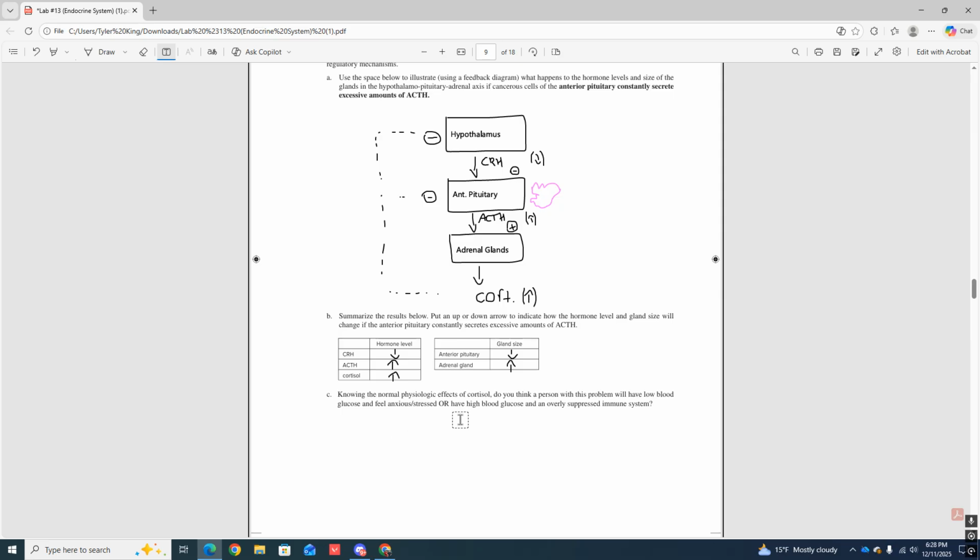So what's going to happen here? We're going to have a high blood glucose because of it. So we'll put our arrow here: high blood glucose. And we're also going to have an overly suppressed immune system if we have too much of this stuff. So that's the diagram if we have the problem.